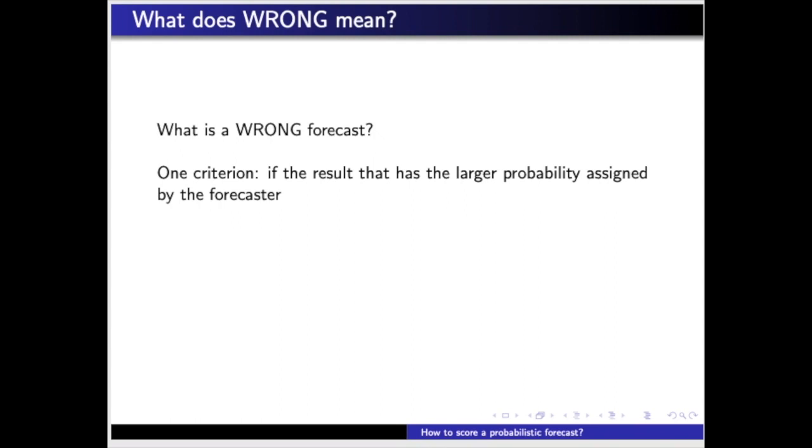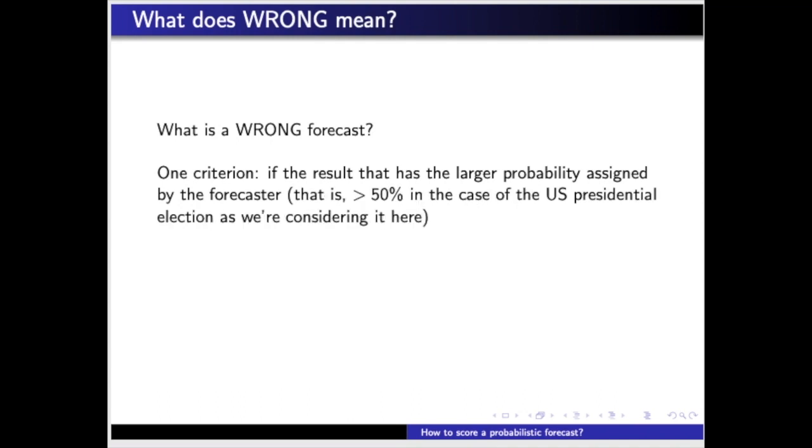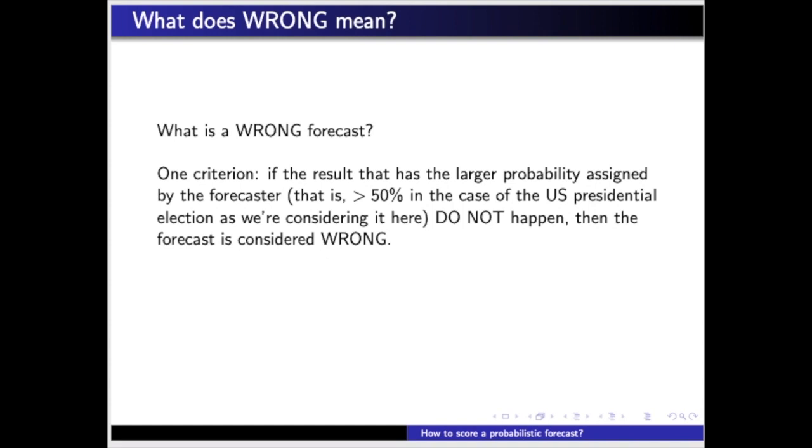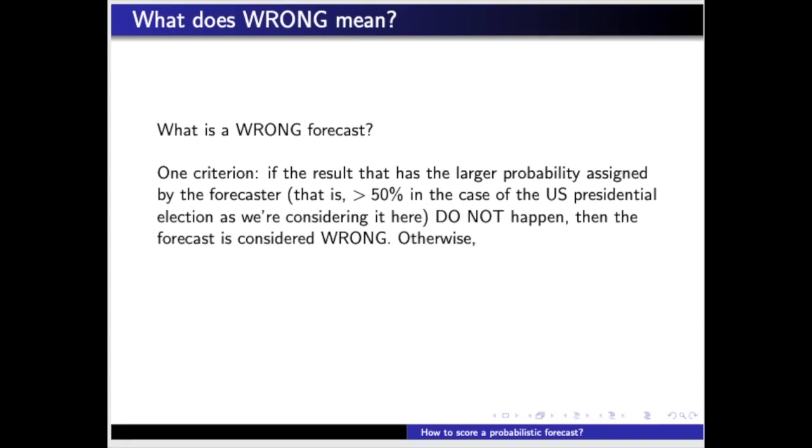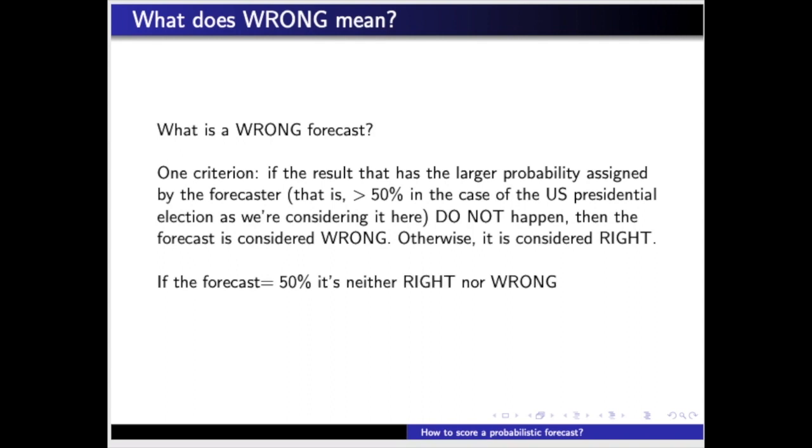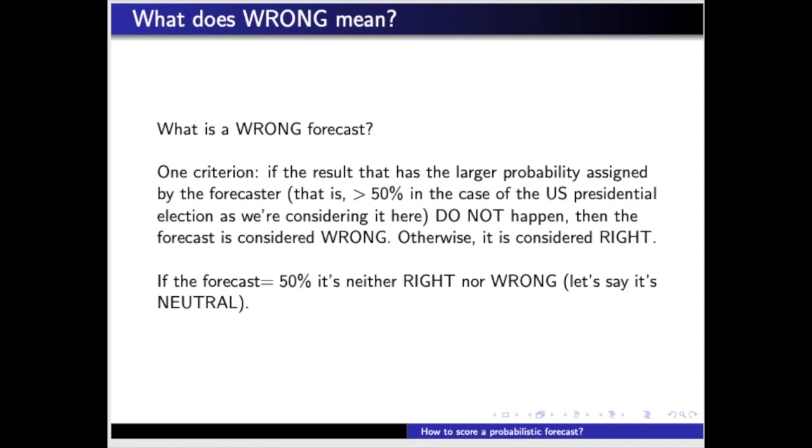If the result that has the larger probability assigned by the forecast, that is, more than 50% in the case of the US presidential election as we are considering it here, does not happen, then the forecast is considered wrong. Otherwise, it is considered right. If the forecast assigns equal probability to all possible results, 50% in the election example, it's neither right nor wrong. Let's say it's neutral in this case.